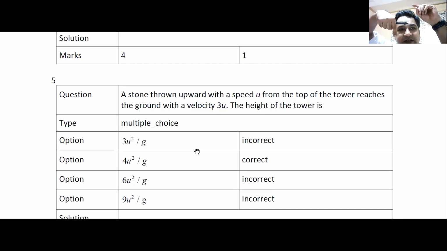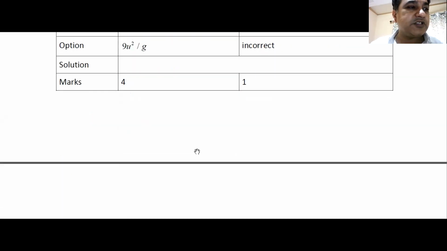So v square minus u square is 2as. You can apply that formula and get the answer to this one. Yes or no? Can I have some response? It's simple. You know the final velocity, you know the initial velocity, you are supposed to find out height, you should be able to find out height. It's pretty simple. Next question.